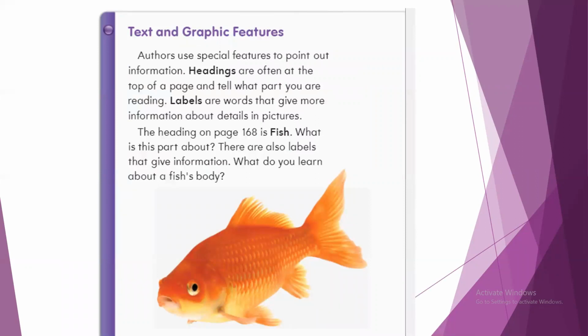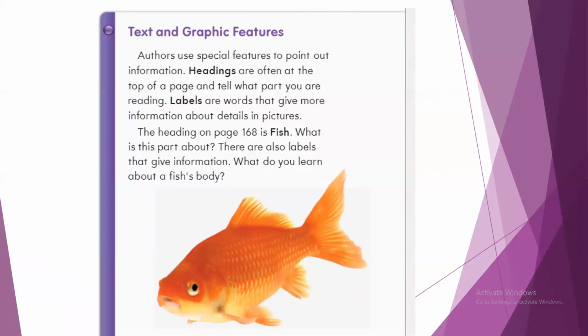Text and graphic features. The author here is using special features to point out information, like headings and captions. Captions or headings are often on the top of the page and tell what part you are reading. They tell us what you will read about. Labels are words that give more information about details. So there are many labels, like eyes, tail, legs.